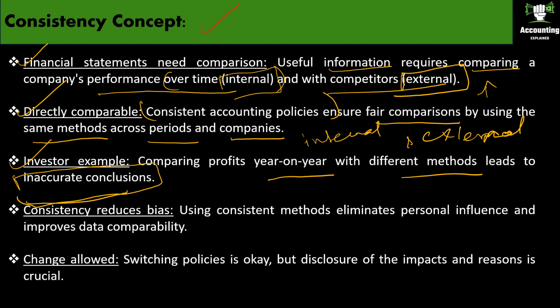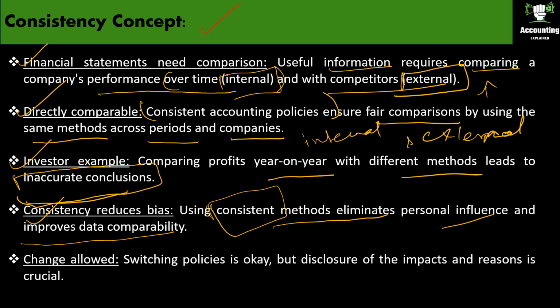Consistency reduces bias. Using consistent methods eliminates personal influence and improves data comparability. So, companies need to use consistent accounting policies. It should be consistent. So, this has to be highlighted.